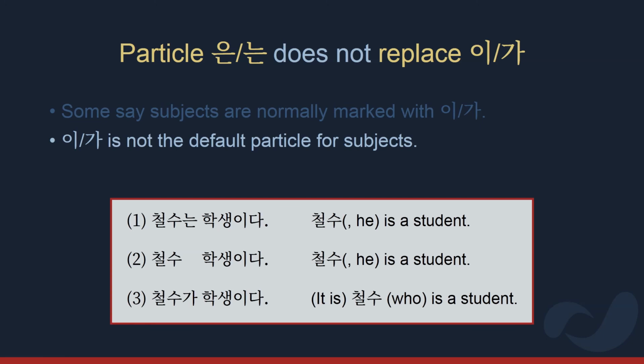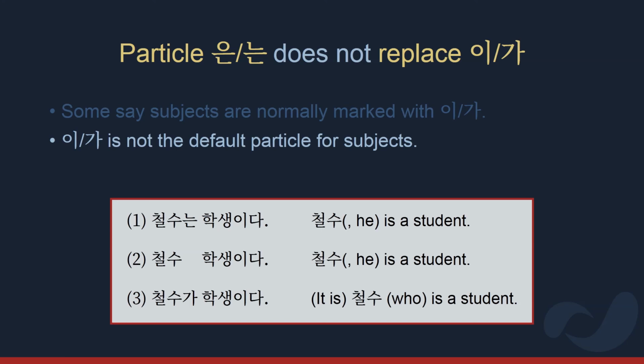1 says, "Chosu, he's a student." 2 says the same thing. It's essentially the same. However, when the sentence uses Chosu ga, then it's now a different sentence. Now it's like saying, "it is Chosu who is a student." Again, these translations are used to show the kind of effect each sentence has, and we see that sentence 3 is very different from the first two.